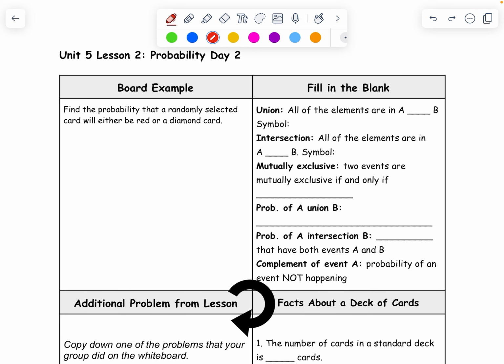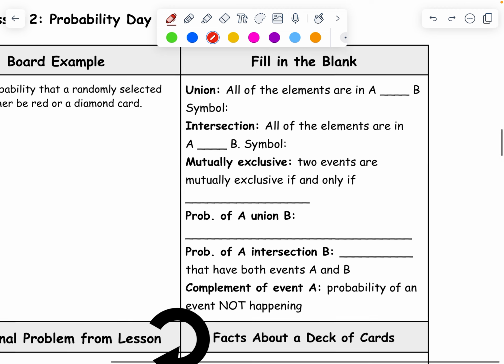So this is kind of an extension of probability. There are some new words we're going to talk about. The first one is union. This is when all of the elements are in A or B. What I mean by that is all of the components of our sample space are in A or B. They don't have to be a part of both, and I'll get to what that means in a second.